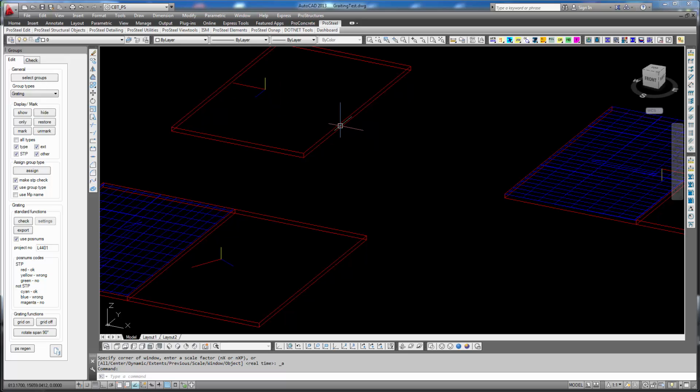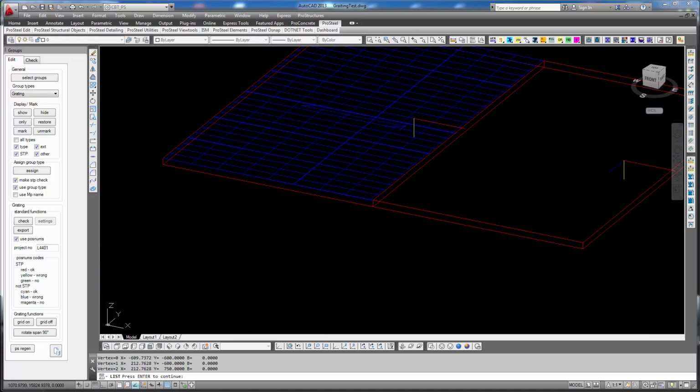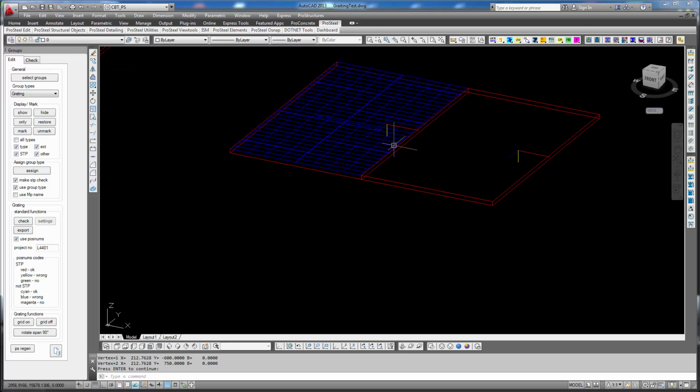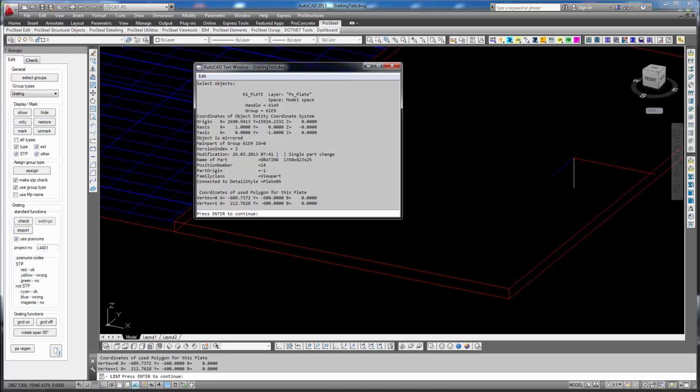That seems to be correct, but it's only correct because the part is not mirrored. Here the set direction is pointing down. The surface, the grid, is on the right side, it's on the top, and the reason is that the part is mirrored.